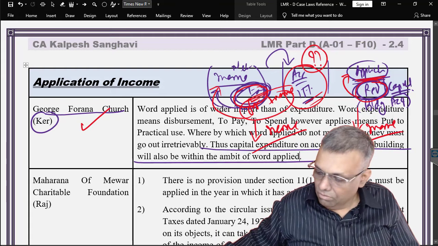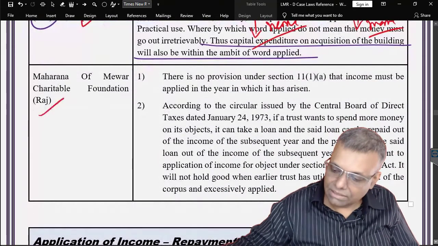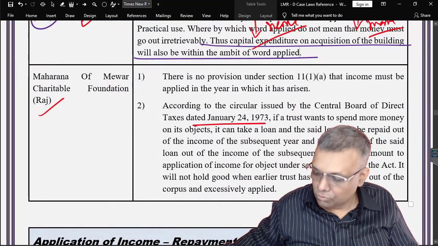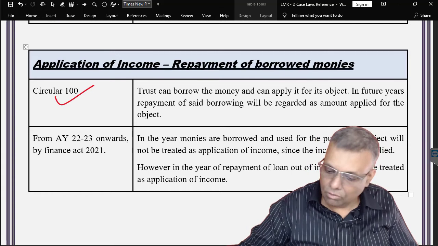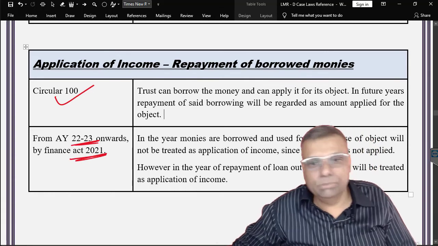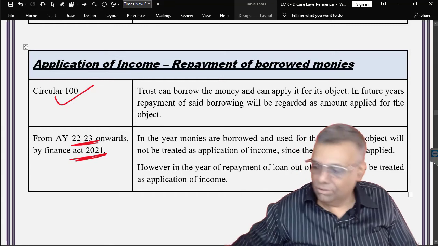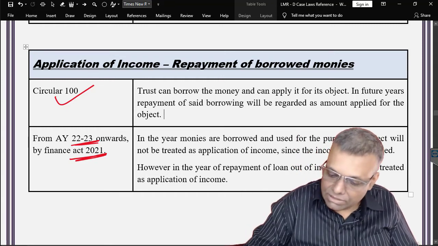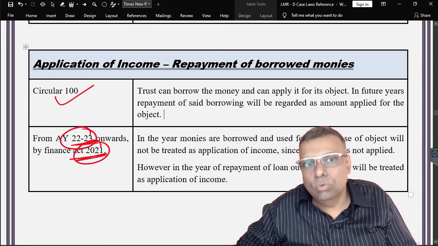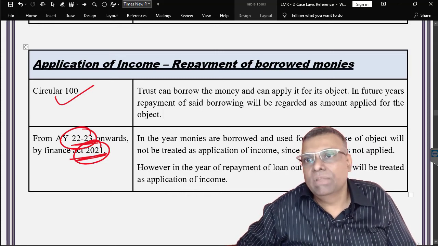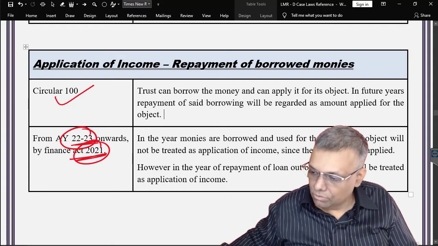Now, Maharana of Mewar, the Rajasthan High Court judgment, this particular circular also, and there is a special note from this particular one. Now, all these judgments and circulars have a variety of situations, but let me explain, because from assessment year 22-23 a lot of good clarificatory points have been amended, and now the law has become crystal clear when it comes to the taxation of the trust.